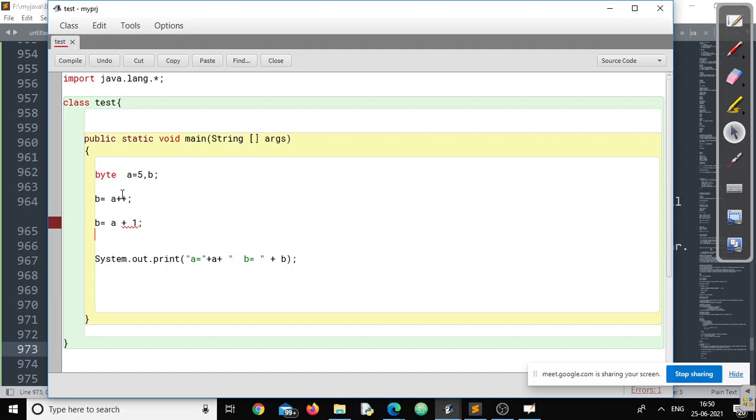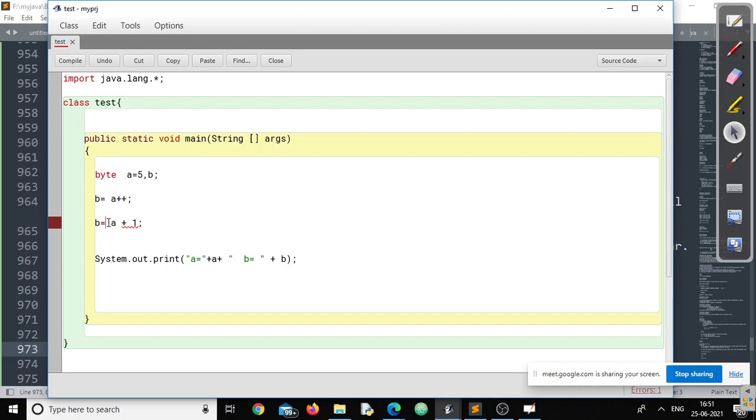Okay. Now, don't you think this a++ is the same as this? Then how come a++ doesn't give me an error, while if I operate the same operation using plus, it gives me an error? That means not only incrementation or decrementation is done, but also implicit typecasting is done. Got it? So the increment operator not only increments or decrements, but also what does it do?